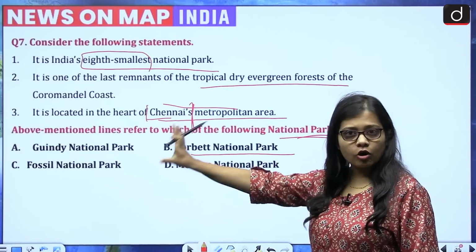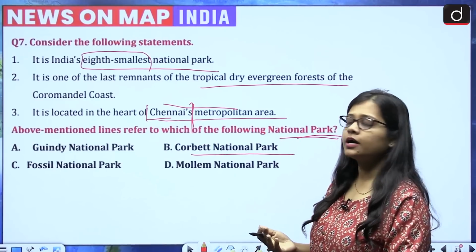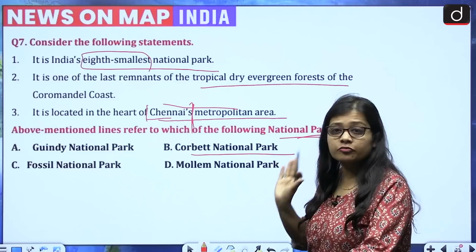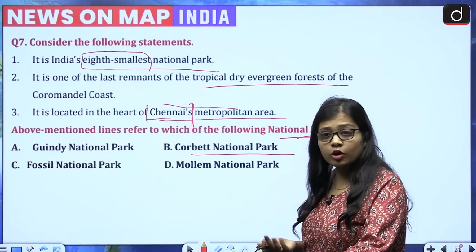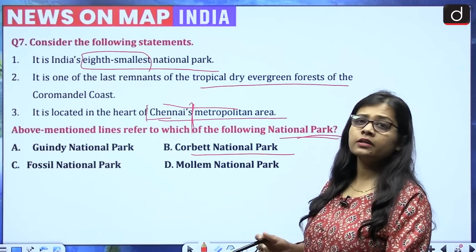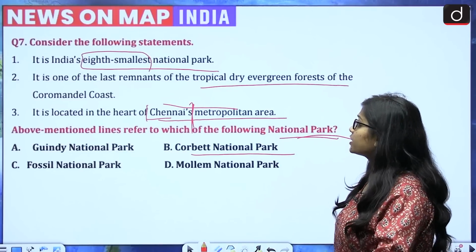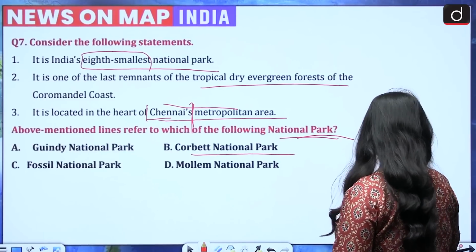I'm not saying that all others you are aware about, but Corbett National Park I'm expecting that you might have heard. Then, it is India's 8th smallest national park. Now this is a difficult hint. People are usually aware about the smallest national park, which is in Andaman and Nicobar Islands. Then it is one of the last remnants of the tropical dry evergreen forest of the Coromandel coast.